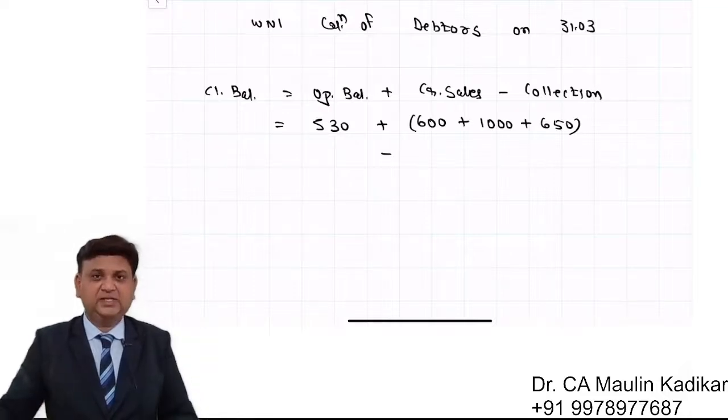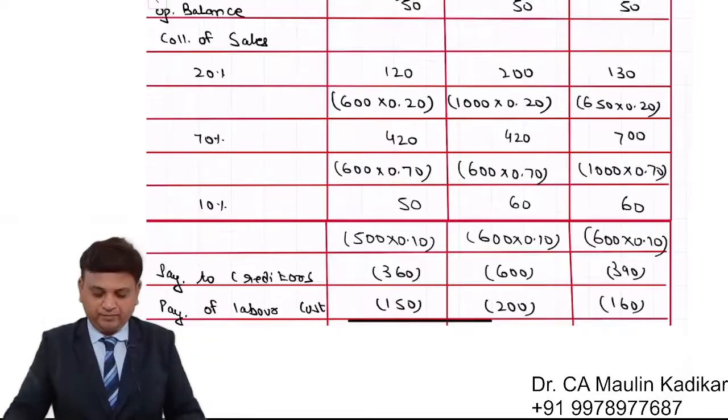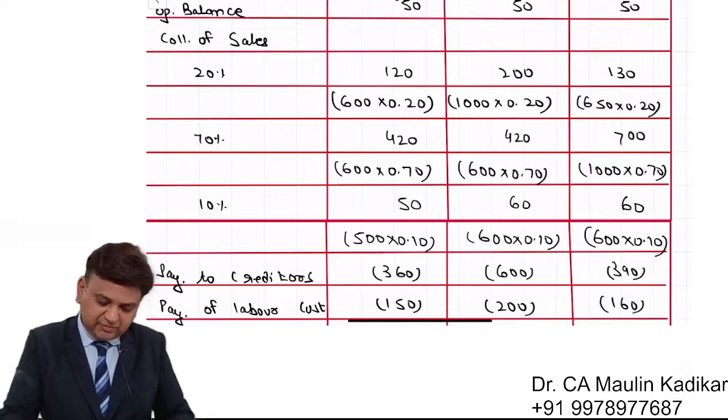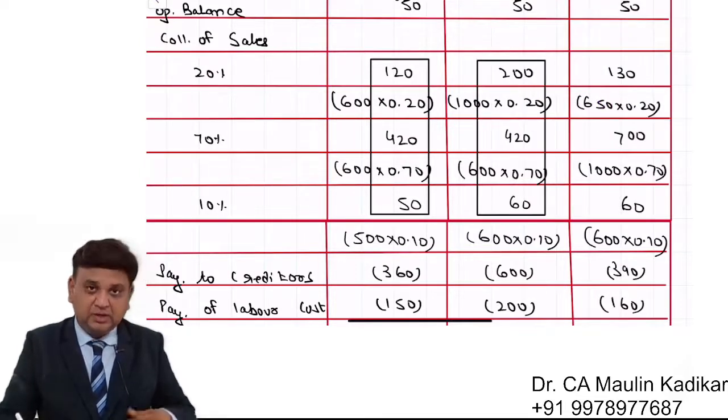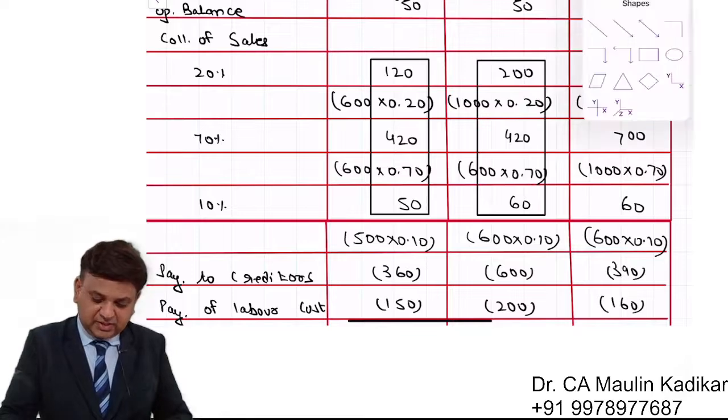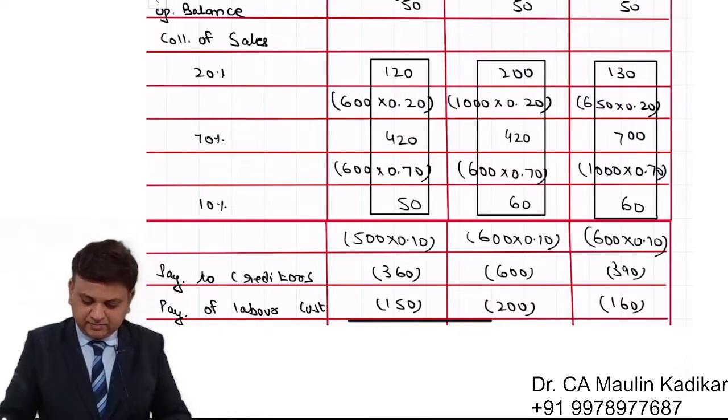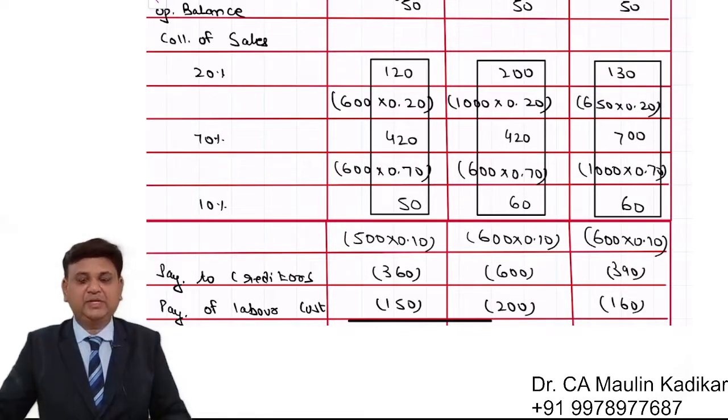Now what is the collection? Let us see. The collection during the month of January is the total of these 3. In the month of February, it is again the total of these 3. And in the month of March, it is again the total of these 3. That is the way we will have the collection during these 3 months.